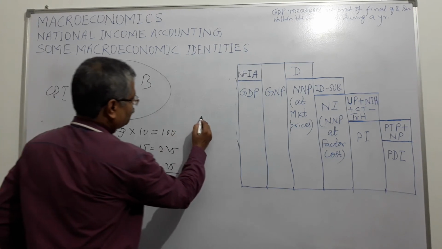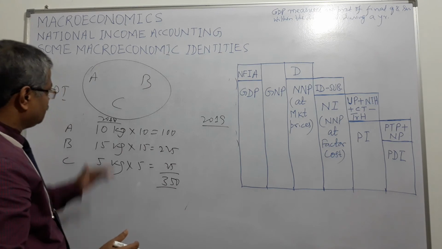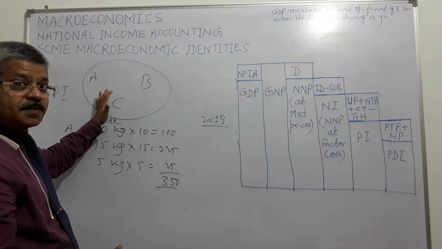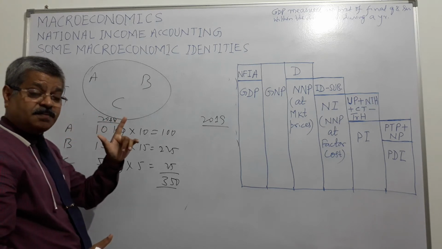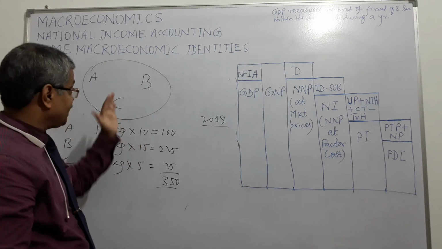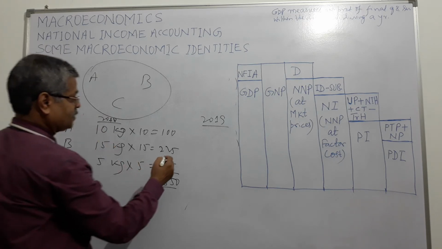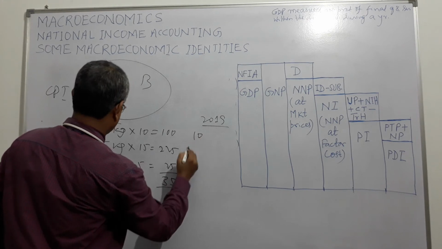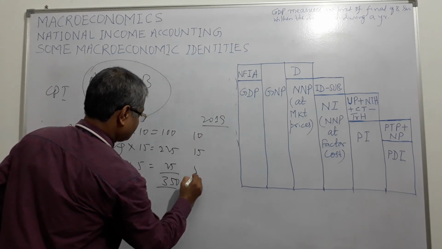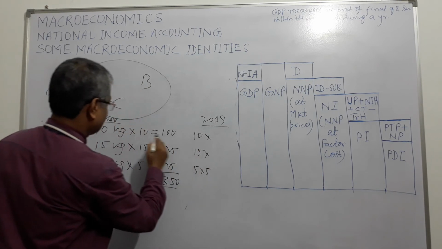So when we go to 2019, the basket is the same because it is a representative consumer buying this basket of commodities. Here this remains the same, right? 10 kg remains the same, 15 kg remains the same, 5 kg remains the same. Here you see there is a change, in price.